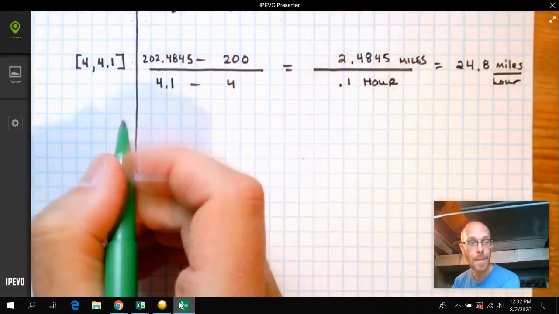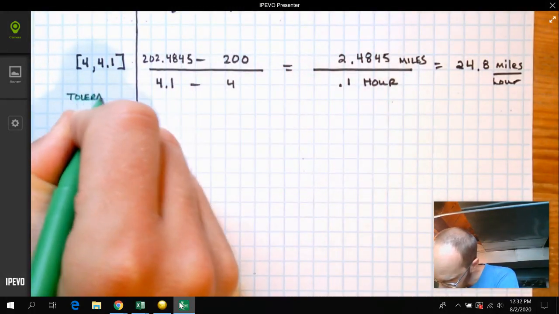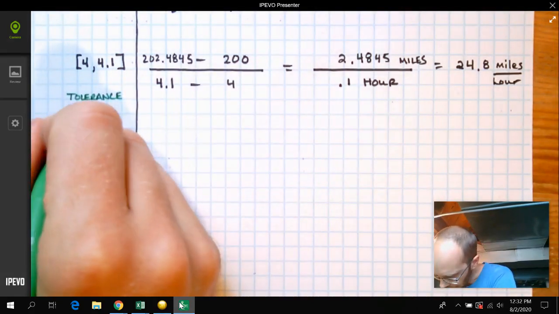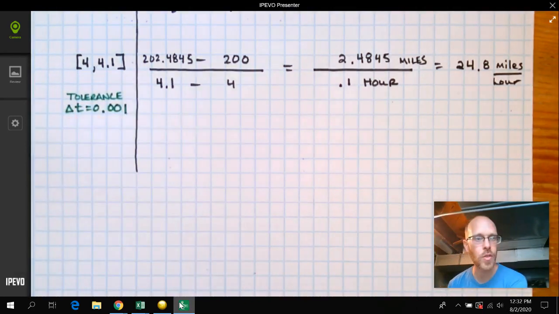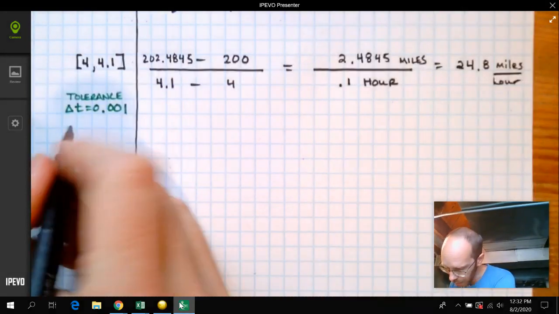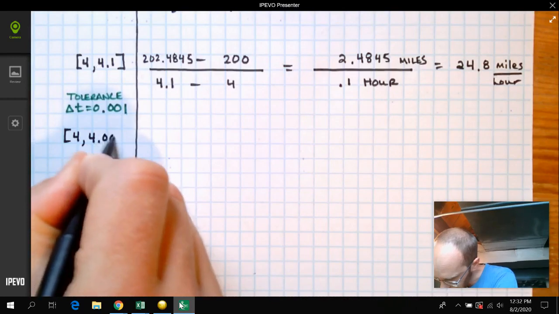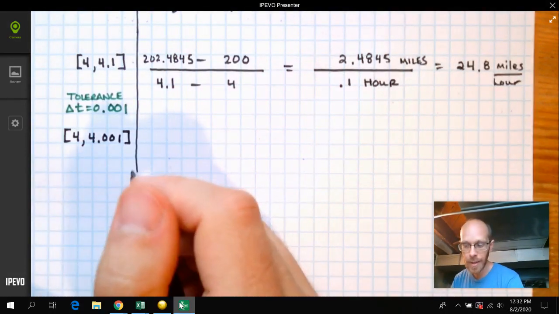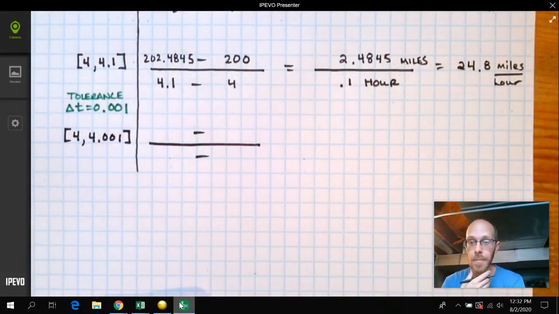That interval has a name. It is called the tolerance. The tolerance is technically the size of the interval. And the tolerance that we're going to use as a standard is 0.001. So what we want to do is go from 4 to 4.001. Okay, now I'm going to be quiet for a minute, and I want you to go ahead and find this one on your own in the calculator. Pause the video right now. When you're done, come back and check your work.